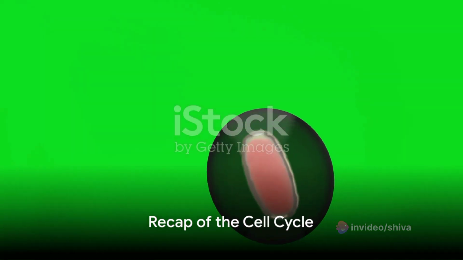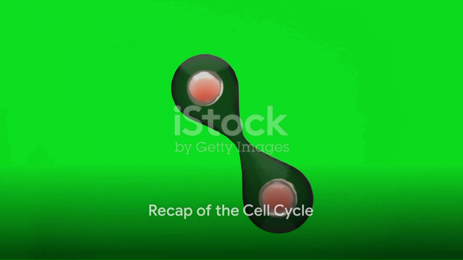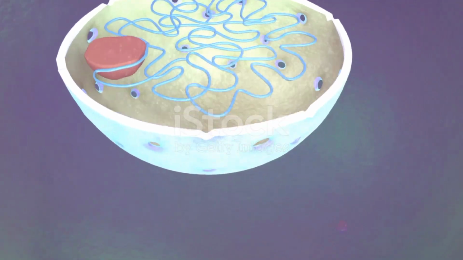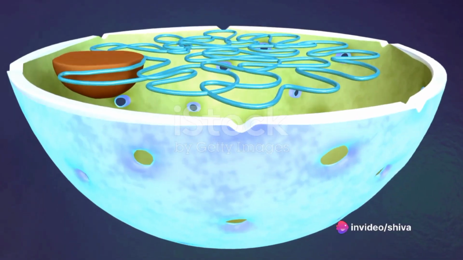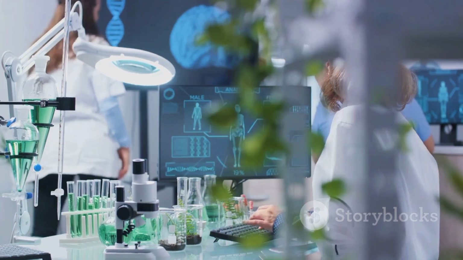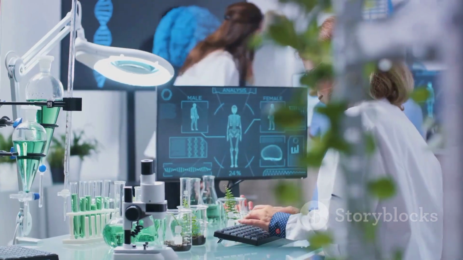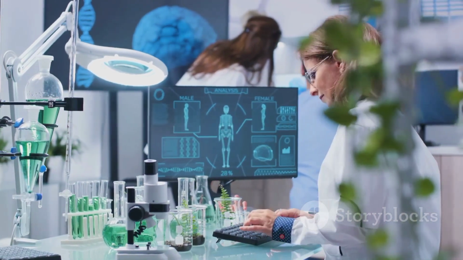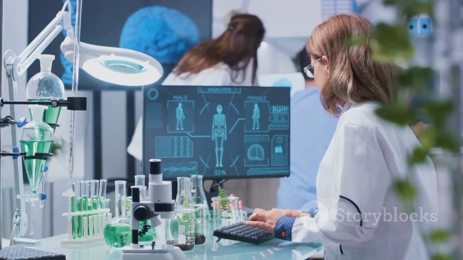To recap, the cell cycle is a series of steps that cells undergo to grow and divide. It kicks off with the growth phase, or interphase, where cells prepare for division. Then comes the mitosis phase, where the cell's nucleus divides. Finally, cytokinesis sees the rest of the cell split, creating 2 identical daughter cells. These steps are vital for growth, healing, and even reproduction.